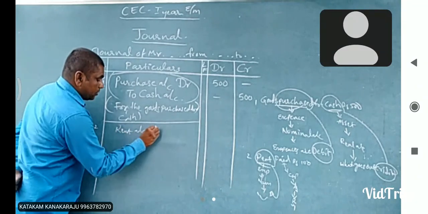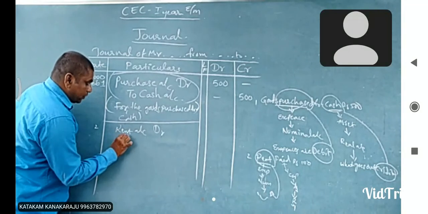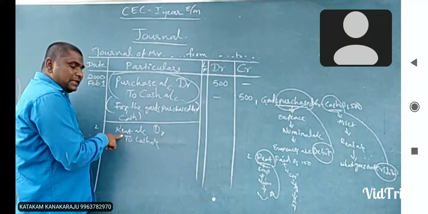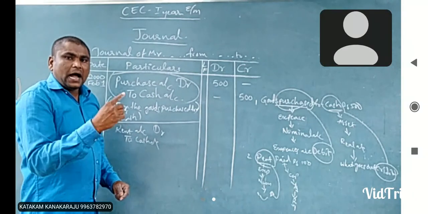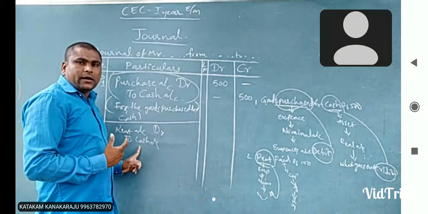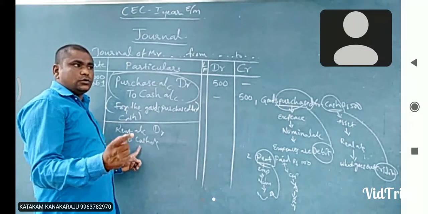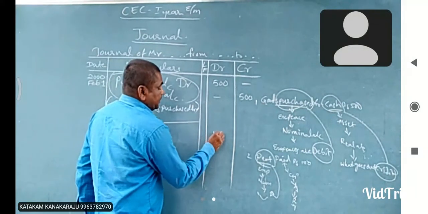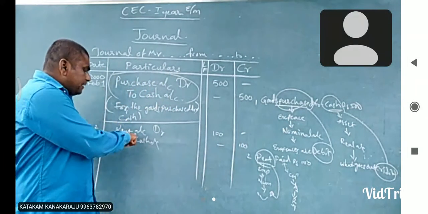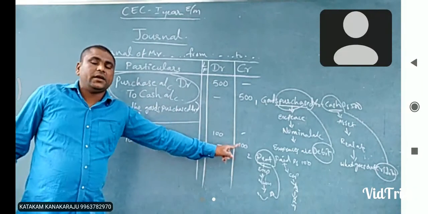See here, rent account Dr., and give some space for this one, To cash account. Why should we debit the rent account? Rent is an expense. As per the nominal account, expenses are debited. And why should we credit the cash account? Cash is going out. Cash is an asset. As per the real account, what goes out, we credit. See here, debit side 100 rupees, credit side 100 rupees. What does it indicate? In the rent account, we record 100 rupees on the debit side. In the cash account, we record 100 rupees on the credit side.